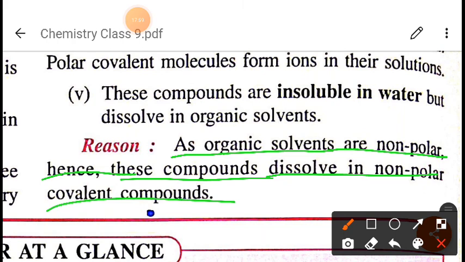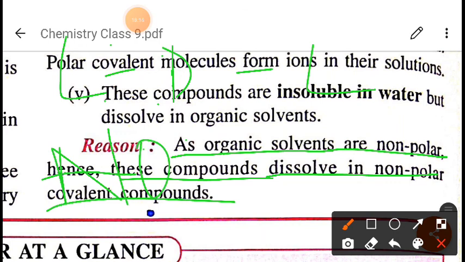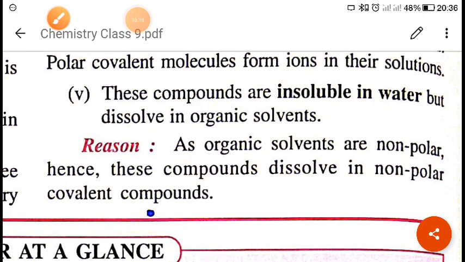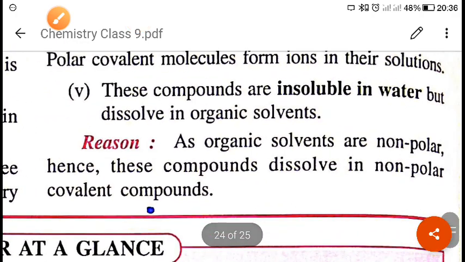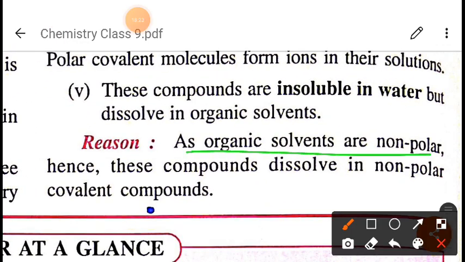We know that polar dissolves polar, like dissolves like, and non-polar dissolves non-polar. So always remember that like dissolves like. So that is why, as organic solvents are non-polar, these compounds dissolve in them.